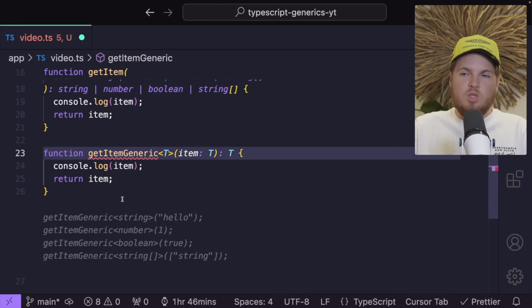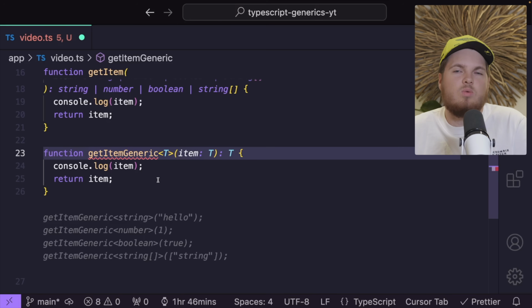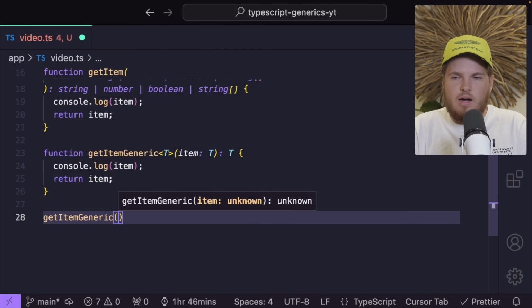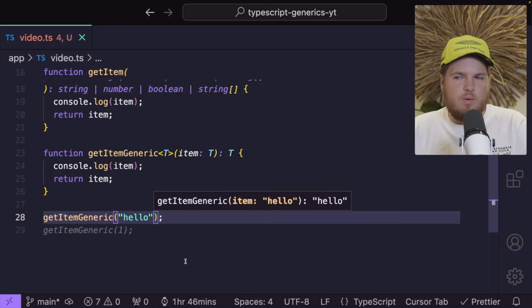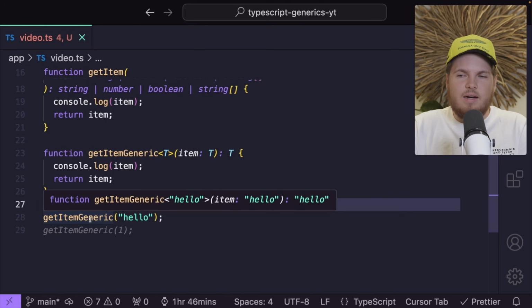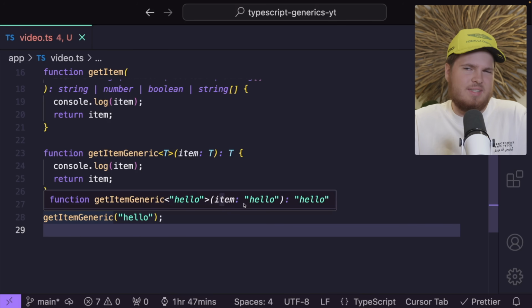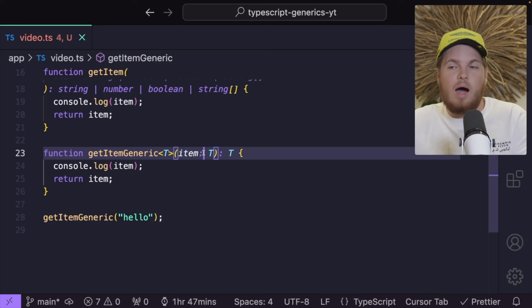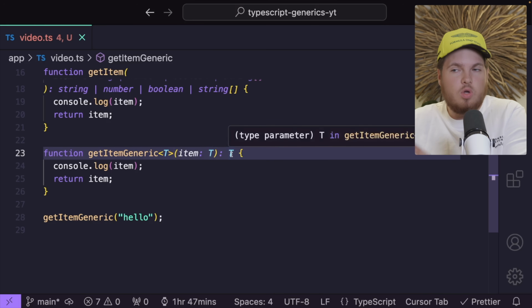And now here's the thing. Once your function is called, you will replace this T with your actual type, with your string, with your number, with your boolean, whatever. So let me show it to you. Let's call getItemGeneric, and then as an argument, let's pass "hello". Okay, what did we just do? Well, if you hover over getItemGeneric, you will see these angle brackets, string. Then for our item, we have a type of string, and as a return type, we also have string. What is "hello"? "Hello" is a string. This means our placeholder T is now string. Our item type is a string and our return type is a string.